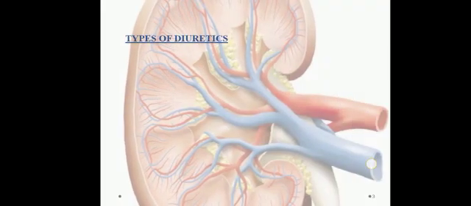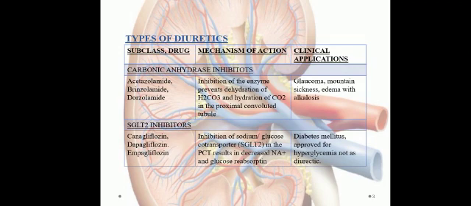Now we have types of diuretics. Types of diuretics include carbonic anhydrase inhibitors, SGLT2 inhibitors, loop diuretics, thiazides, potassium sparing diuretics, osmotic diuretics, and vasopressin ADH antagonists. First, we have carbonic anhydrase inhibitors. They work by inhibition of the enzyme, preventing the dehydration of carbonic acid and hydration of carbon dioxide in the PCT. The drugs include acetazolamide, brinzolamide, and dorzolamide, and these are indicated in glaucoma, mountain sickness, and edema with alkalosis.